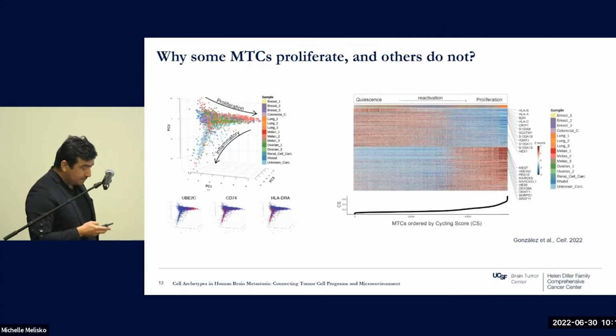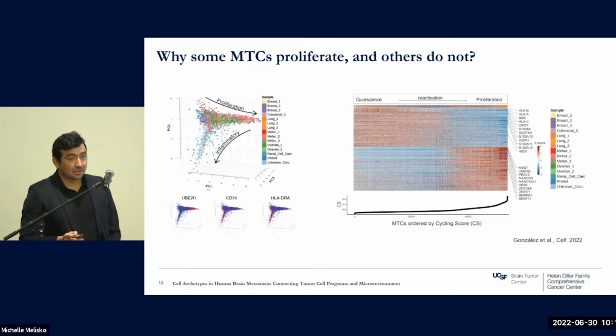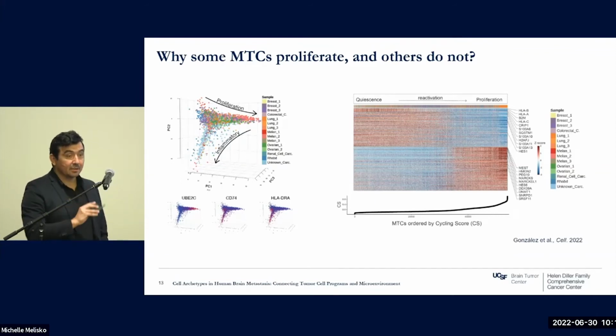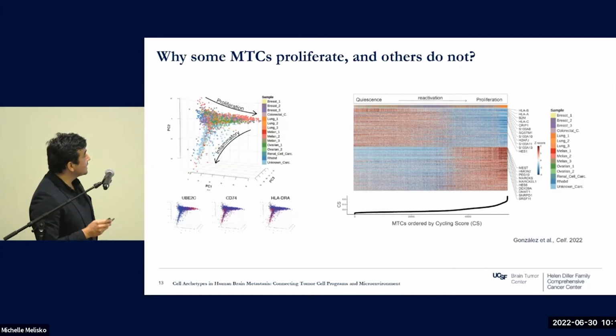So what we did here was we scored the cancer cells in each one of the cases into cycling metastatic cells versus non-cycling metastatic cells. We ran a differential expression analysis between these two states, and then we identified the intersect of the common genes that are differentially expressed between these two states in all the cases analyzed. And that is what you are seeing here.